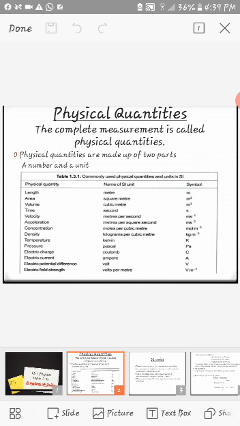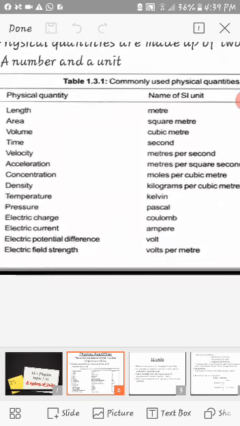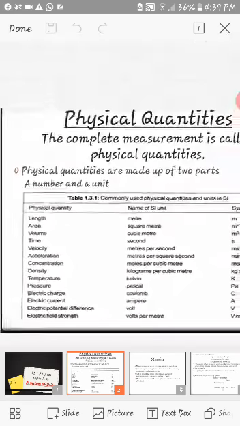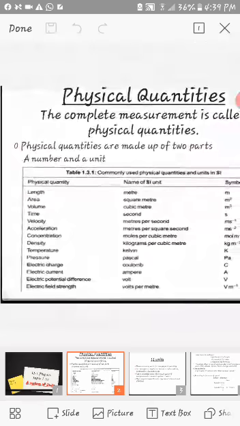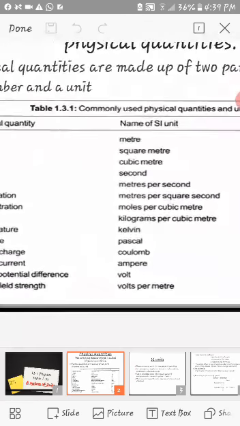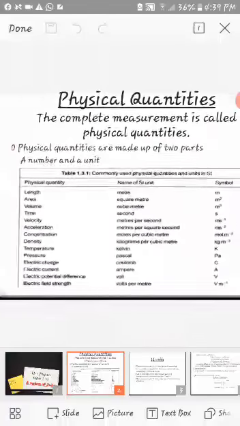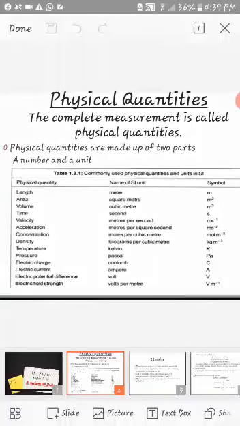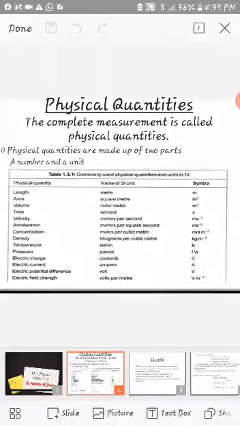So physical quantities are listed over here. Some of them are these, and physical quantities are actually incomplete without their units. So the units are also mentioned over here. For each of the physical quantity there are different SI unit. Actually for each of the physical quantity there are so many units. Like length can be measured in meter also, it can be measured in inch also, in centimeters also, but to make it convenient, scientists have made one standard unit that can be used throughout the world. So these are known as SI units.